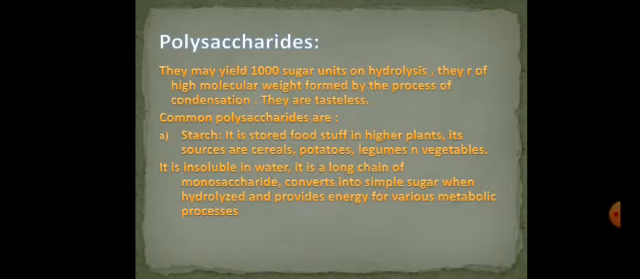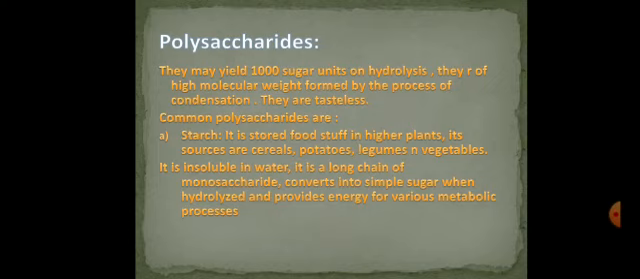Now come towards the polysaccharides. This is the third class of the carbohydrates, and this is a tasteless class. They may yield 1000 sugar units on hydrolysis. They are of high molecular weight, formed by the process of condensation. When hundreds, 200s or thousands, up to 1000 sugar units condense together, they can form a polysaccharide chain. They are tasteless, as I have mentioned earlier.